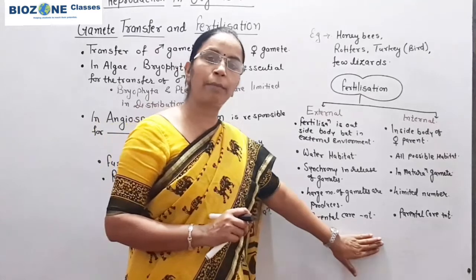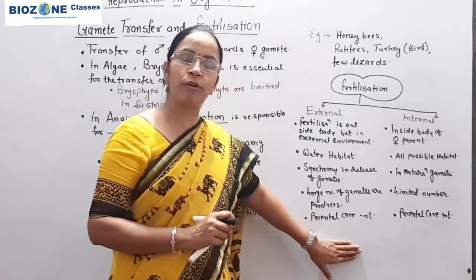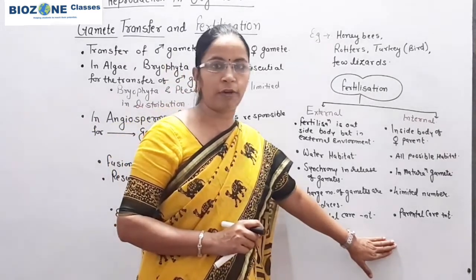So this much you remember for the external fertilization and internal fertilization.